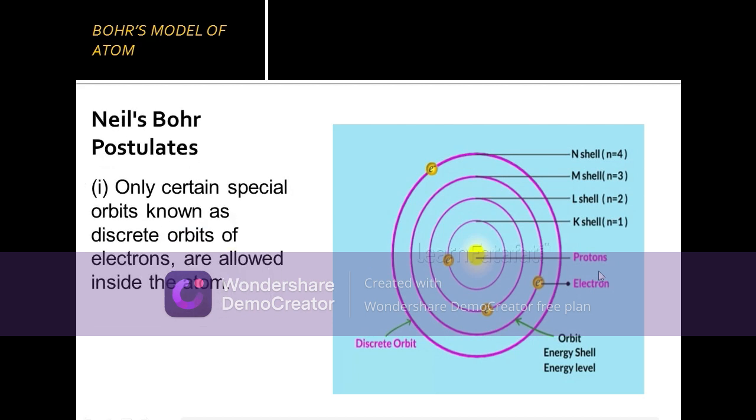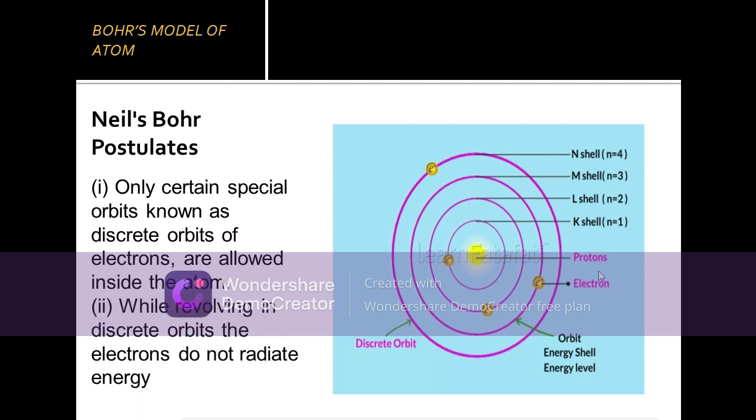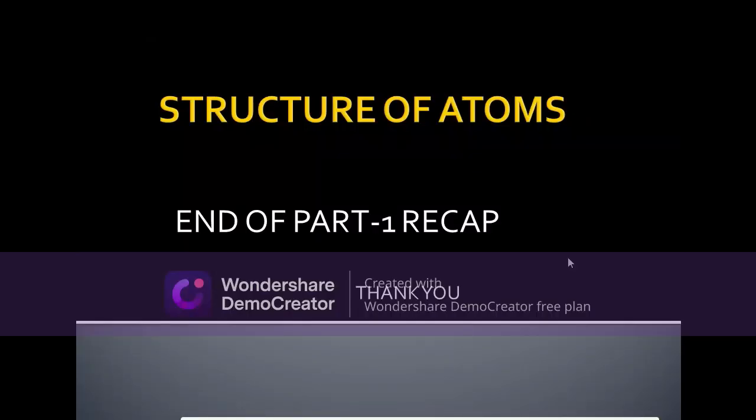So Niels Bohr's postulate: only certain special, discrete orbits of electrons are allowed in atoms. And while revolving in the discrete orbit, the electrons do not radiate energy. So this is what is given by Niels Bohr. So we have seen 3 models of an atom: Thomson's model, Rutherford's model and Bohr's model. So this is the end of part 1 recap. Let us continue the remaining part of the lesson in the second recap part.